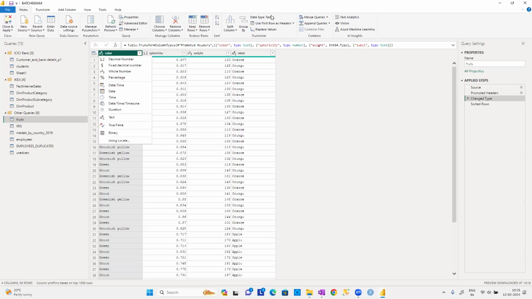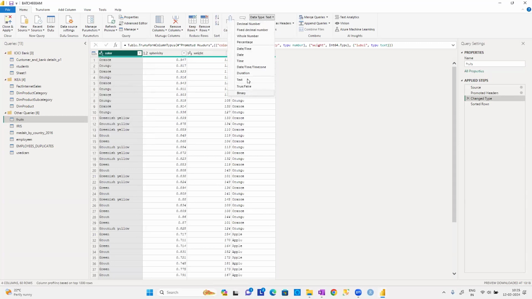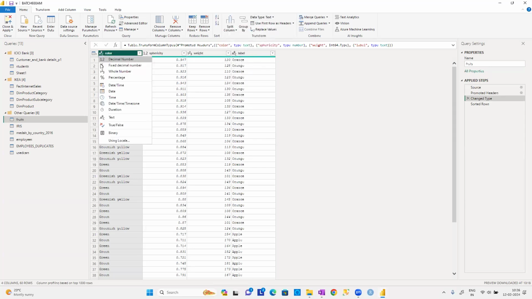Using the same technique, we can change it from here also, guys. Decimal number, fixed decimal number, whole number, percentage, date and time, date, time, date and time zone, duration, text, true or false, and binary. Even if we select this also, we can see the same options: true or false, and binary. And these are the data types, guys.